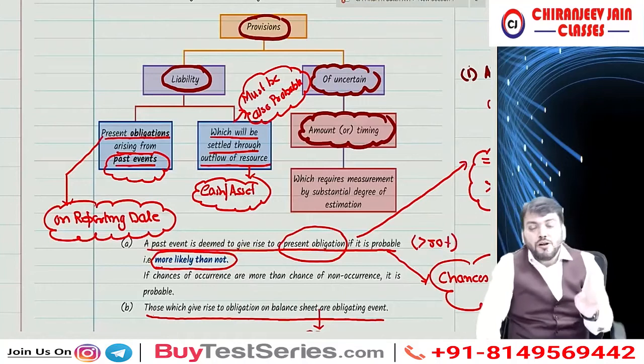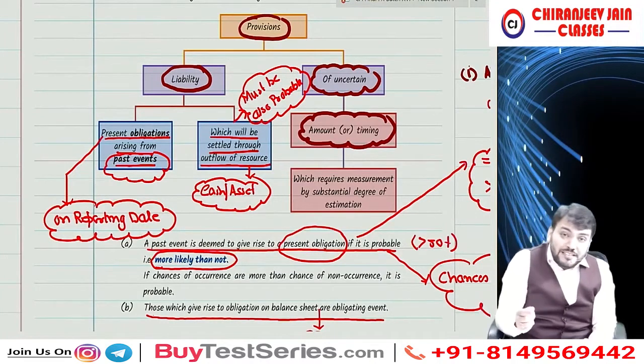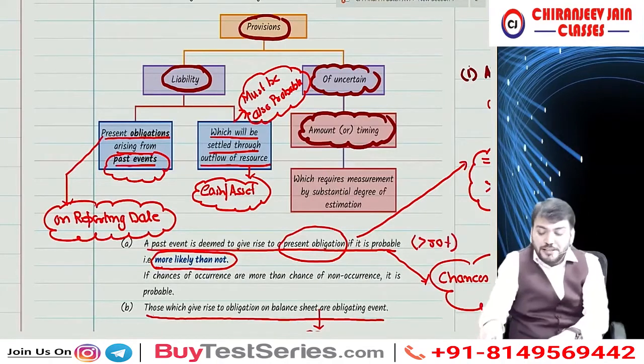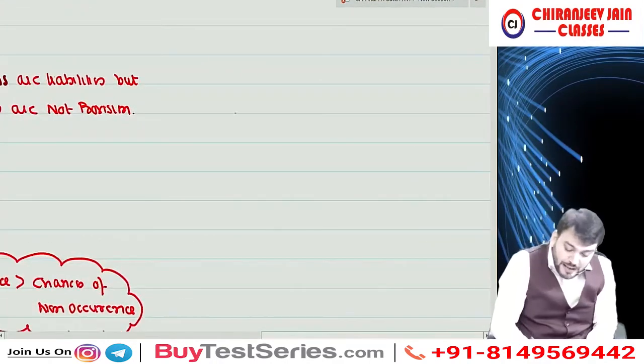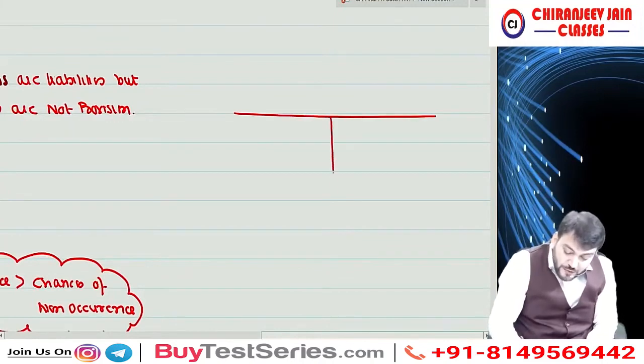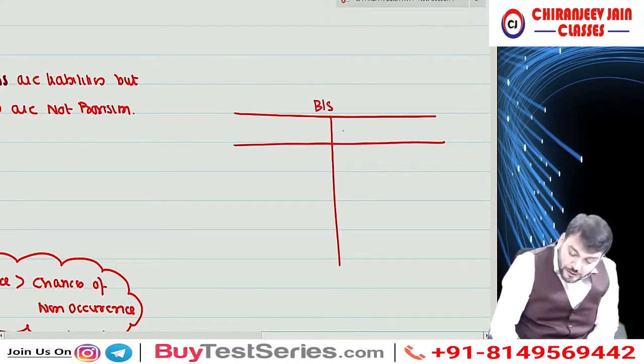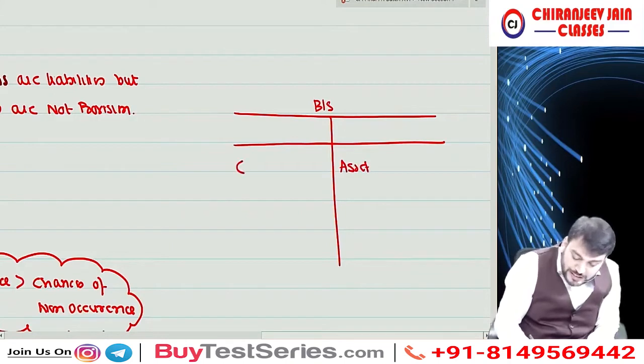My question to you all, whether redeemable preference share capital is capital or liability, means there are two different terms. When we say a balance sheet, in balance sheet there are three elements. One is asset. One is capital.